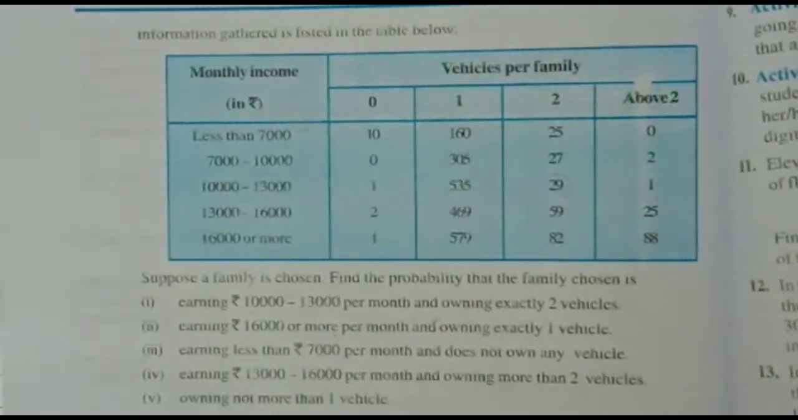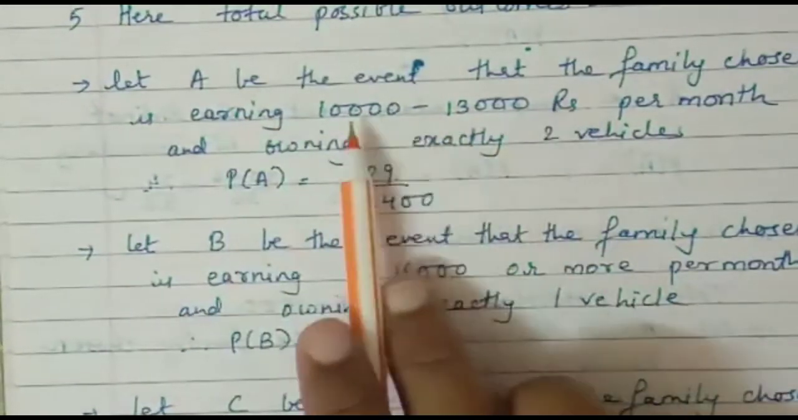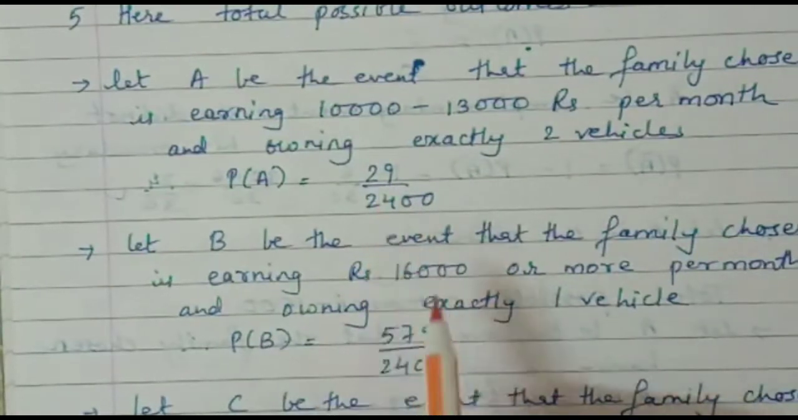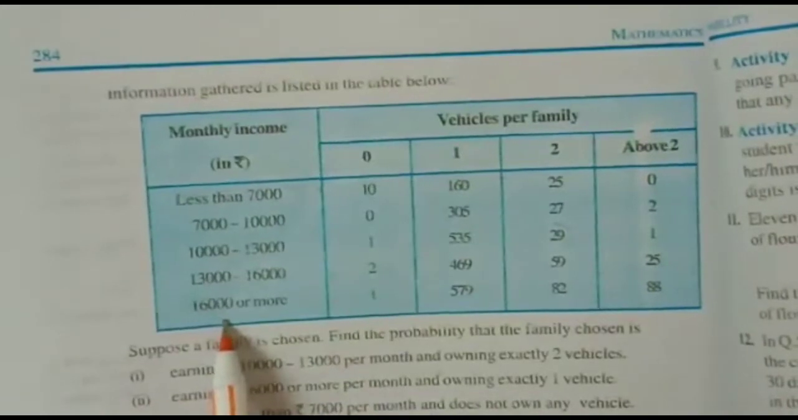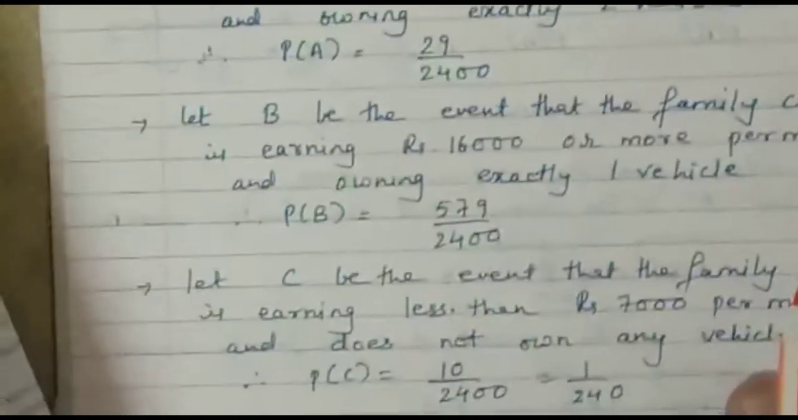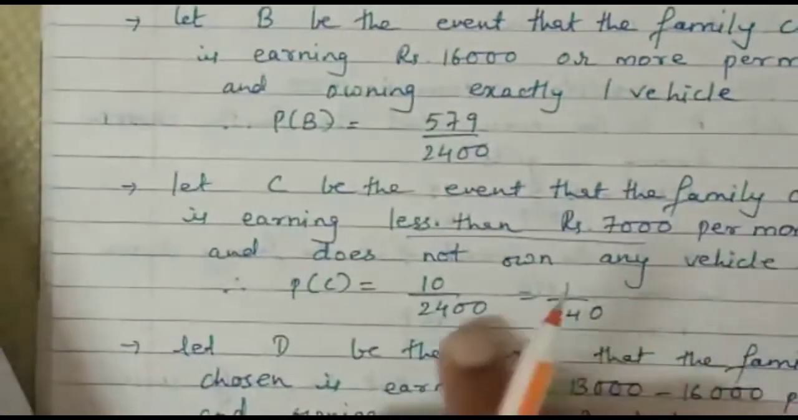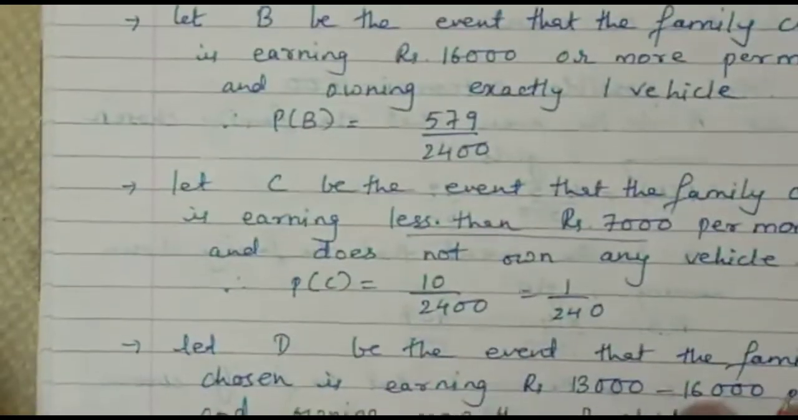Same way you can solve the rest of the sum. So we will write it stepwise. Now you can see we have written it stepwise. A is the family earning 10,000 to 13,000 having 2 vehicles. We had seen earlier it is 29 by 2,400. Same way, B is the event when you have 16,000 or more as monthly income having 1 vehicle, which is 579. So the answer is 579 by 2,400. Same way, C is the event earning less than 7,000 rupees and not owning any vehicle, that means 0 vehicles. So less than 7,000 rupees, 0 vehicles will be 10. So 10 upon 2,400, which is 1 upon 240.